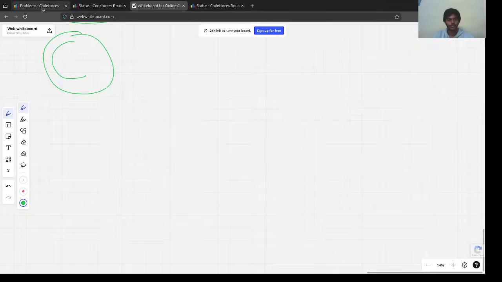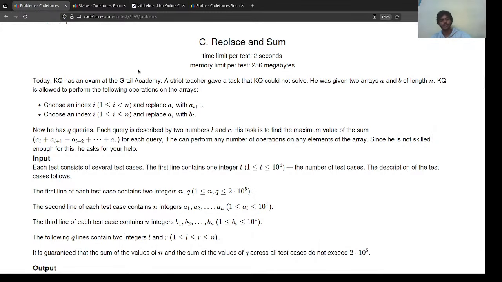The problem C. Yeah. How are you going to solve it? Today KQ has an exam. Okay, there's this guy KQ. He has an exam at the Grail Academy. A strict teacher gave a task that KQ could not solve.